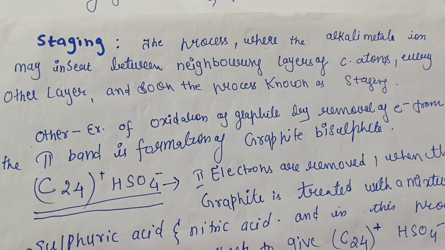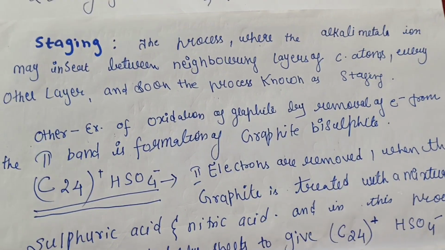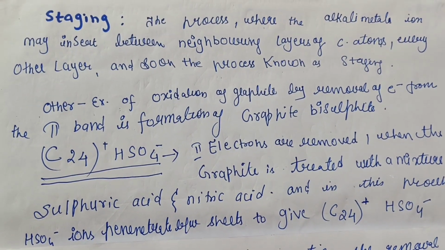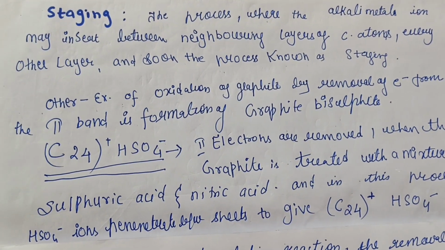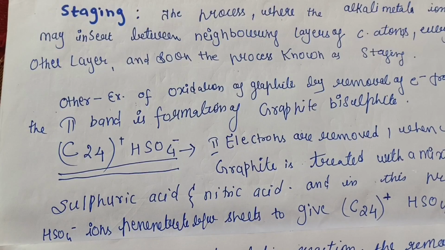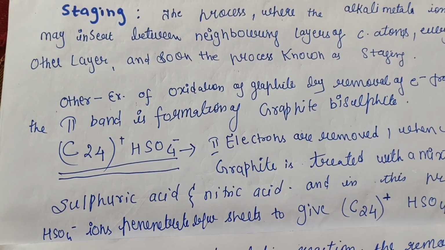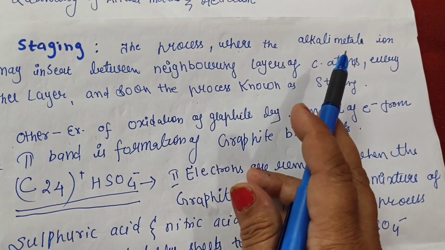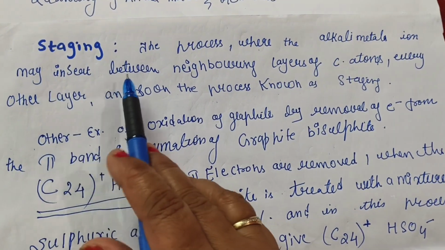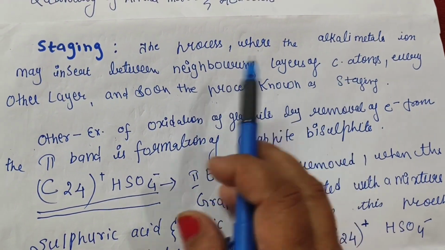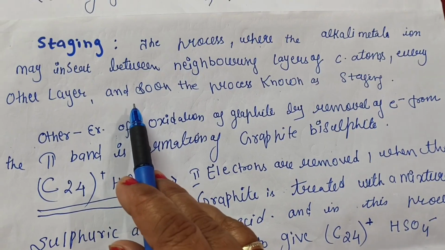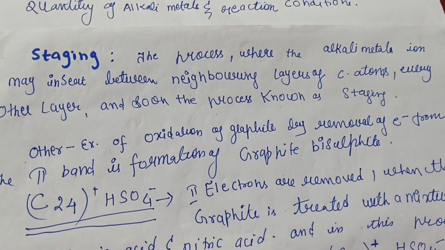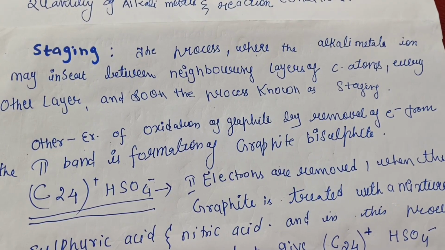So what is stacking? The process where the alkali metal ions may insert between the neighboring layers of the carbon atoms, every other layer, and so on, is known as stacking.